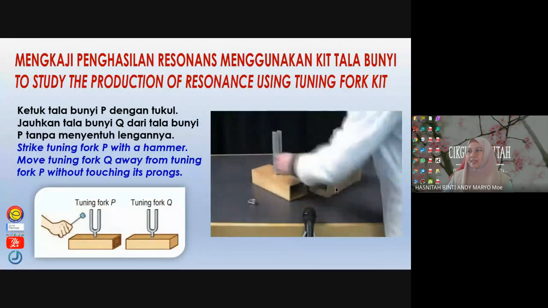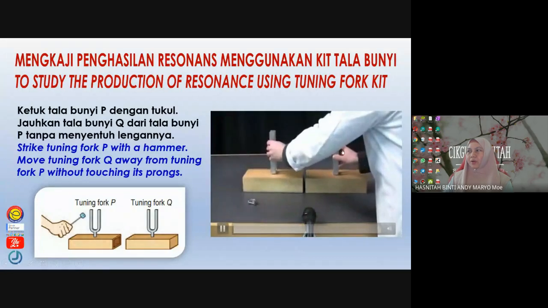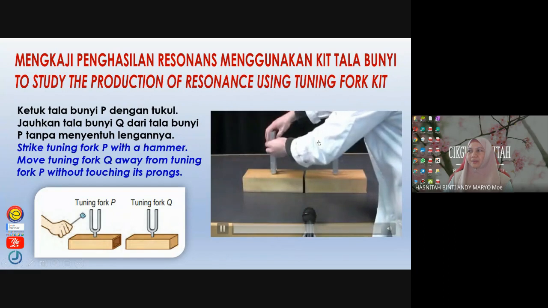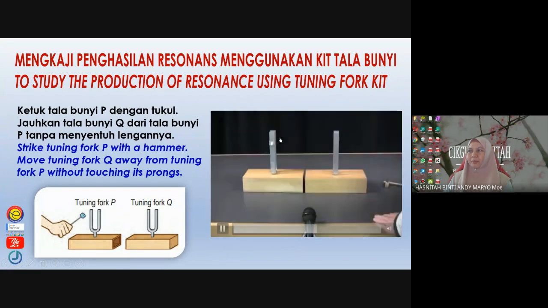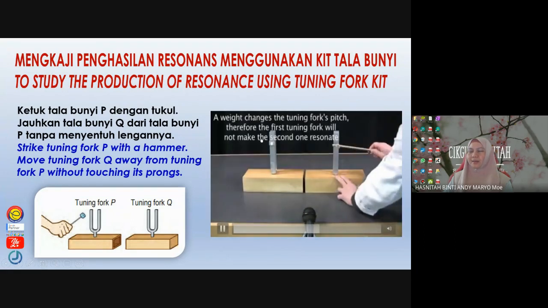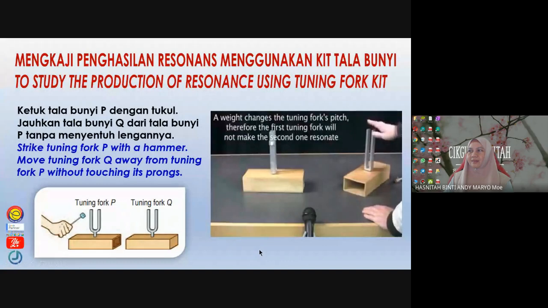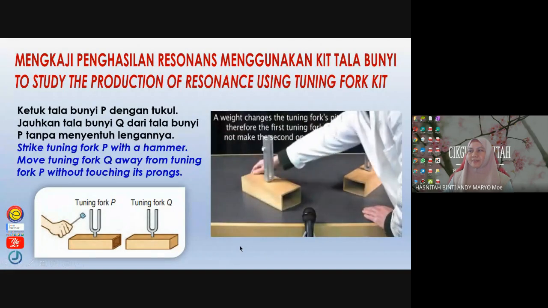So you can see that when this man hit the first tuning fork, which is placed beside the second tuning fork, the second tuning fork also produces a vibrating sound, even though they are not in contact. Now what he did is to change the mass.